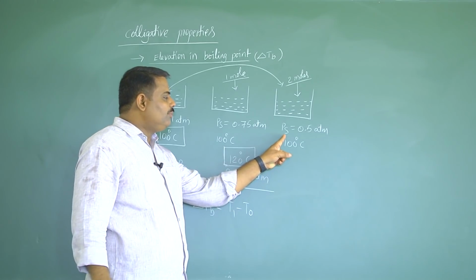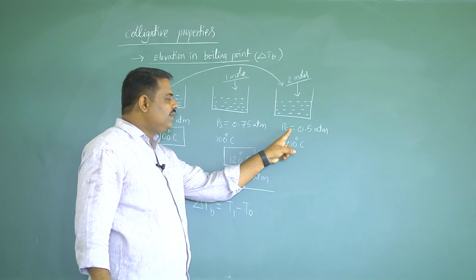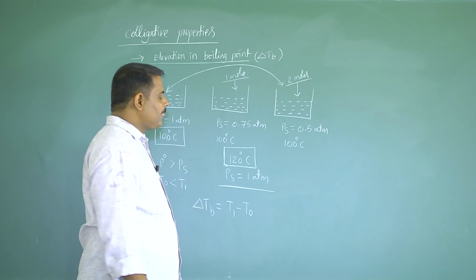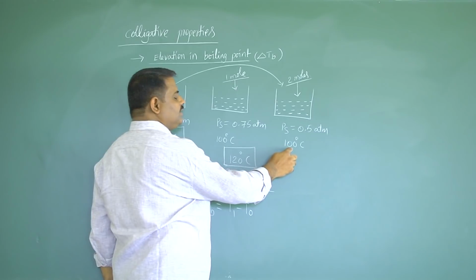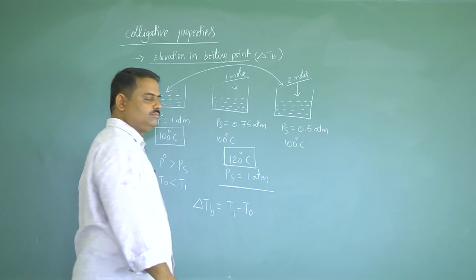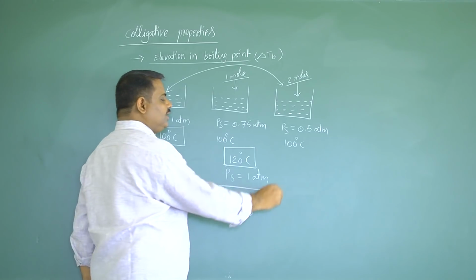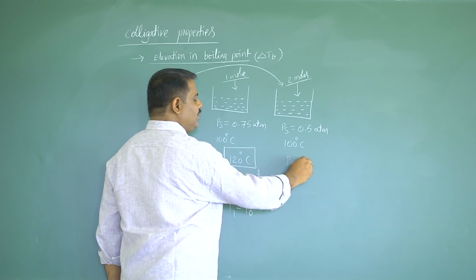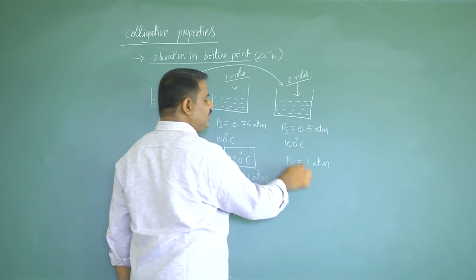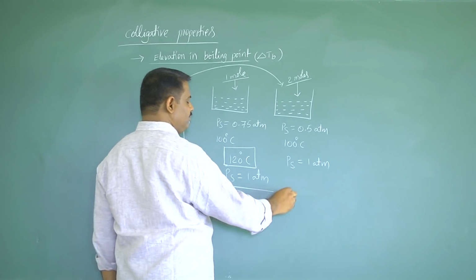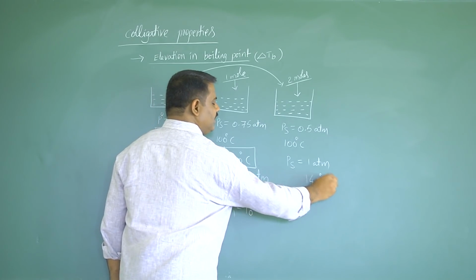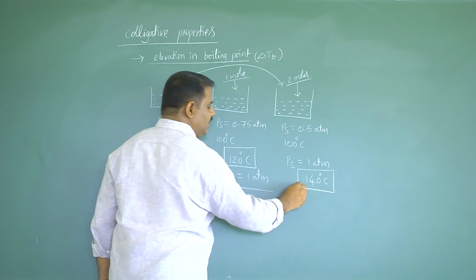That's why the vapor pressure of the solution further decreased to 0.5. That's why this 100 degrees Celsius is not called its boiling point. So, to increase the vapor pressure of the solution to 1 atmosphere, here you have to increase temperature. That means the boiling point of this solution is, for example, 140 degrees.